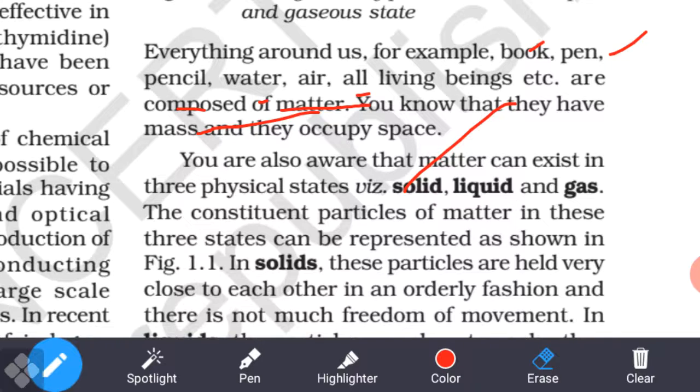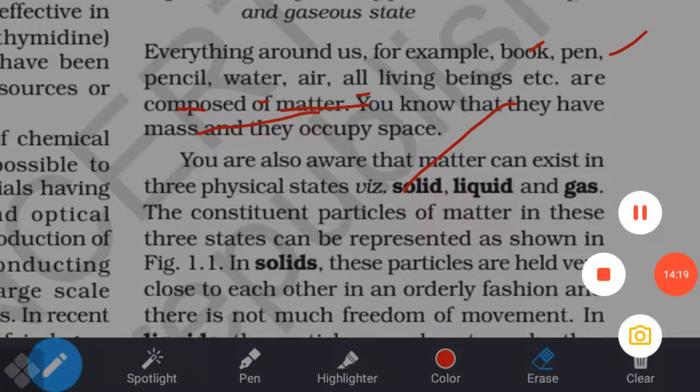So solids are that matter whose particles have what? Which have a definite shape, definite volume and definite size. Shape, size and definite volume. Understand? And the particles of solid have a strong intermolecular force between them. Understand? Held very close to each other. Also we can say that the particles of matter of solid are closely packed, OK, with a strong intermolecular force. Understand? So these are known as what?